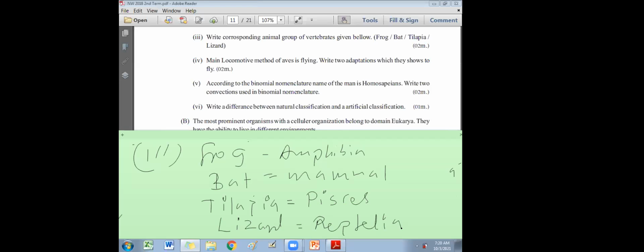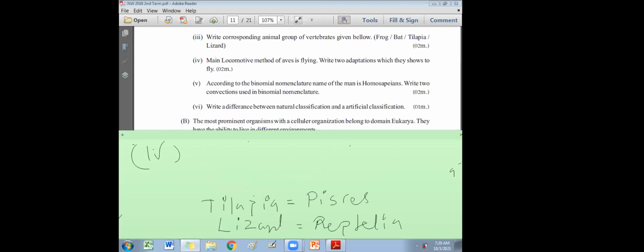Main locomotive method of aves is flying. Write 2 adaptations they show for flying. Okay, let's see the answer for part 4. I'll erase this. Anyone still copying down this? One adaptation you can write is streamlined body shape. Okay. Part 4, write the answer.